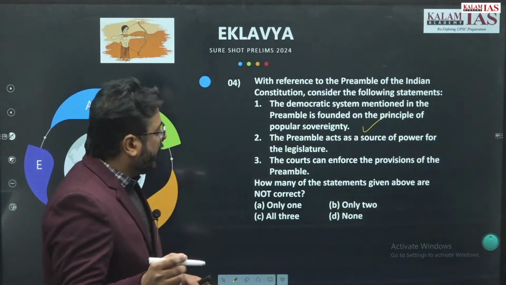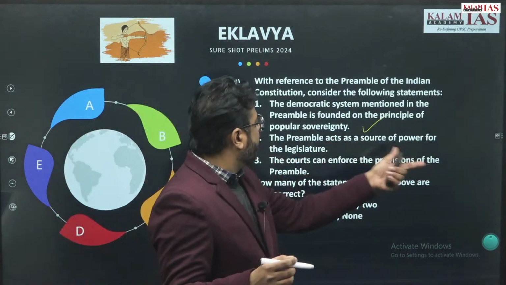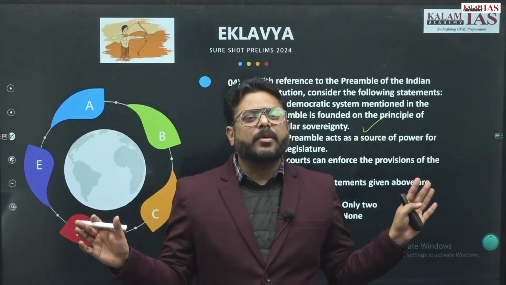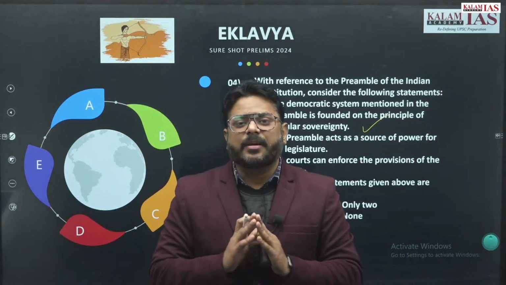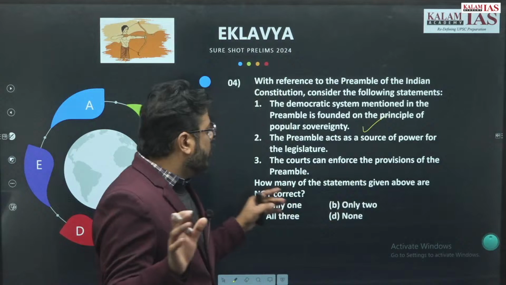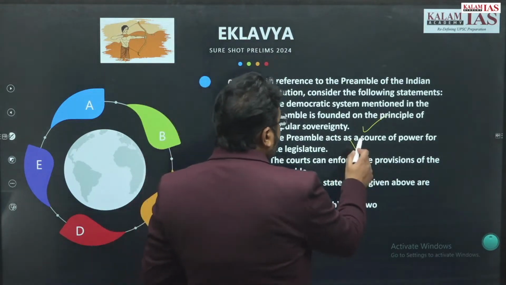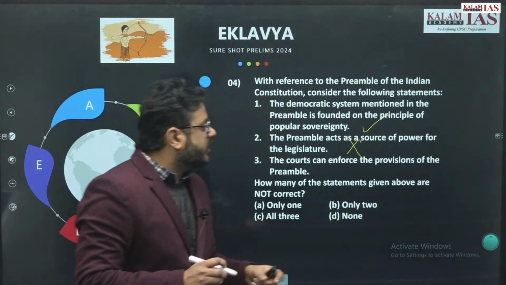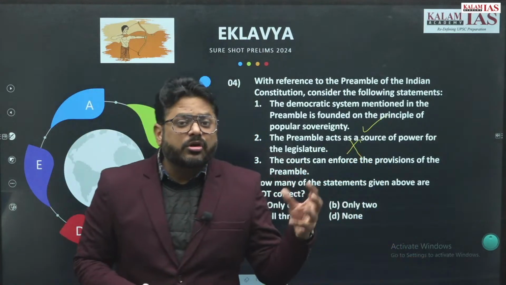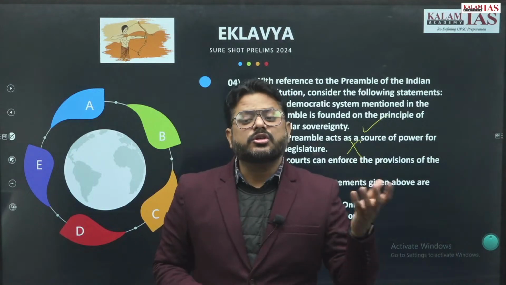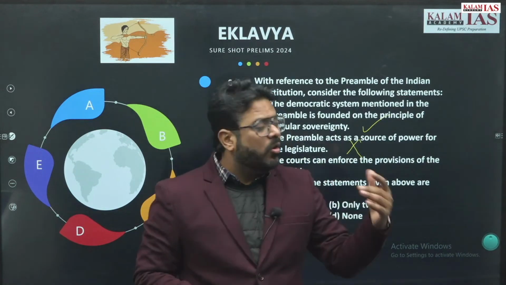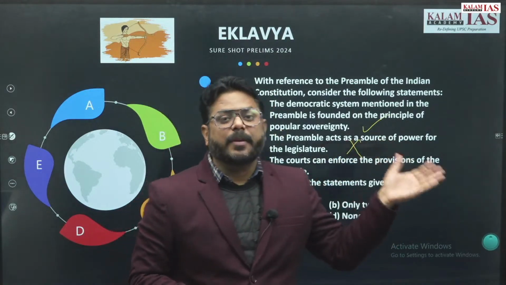So, the democratic system mentioned in the preamble is founded on the principle of popular sovereignty. That is correct. The preamble acts as a source of power for the legislature. The preamble does not act as the source of power, neither does it have any kind of discrimination against anyone, right? So, this statement will be wrong. The courts can enforce the provisions of the preamble. The preamble is not a justiciable part of the Constitution of India, right? Therefore, the court cannot enforce the provisions of the preamble.